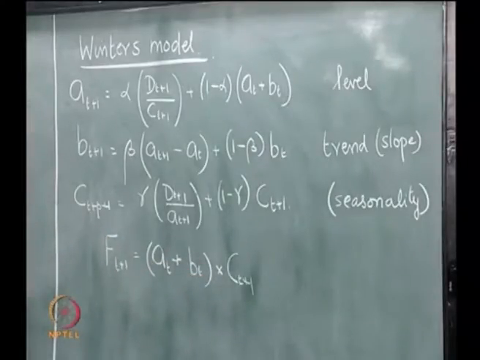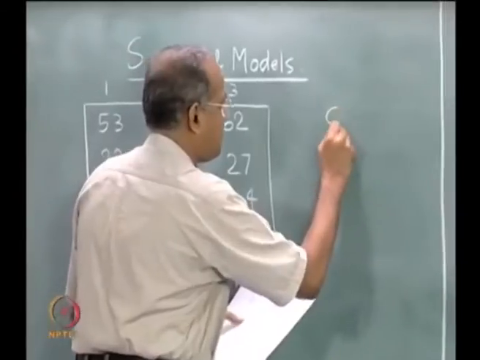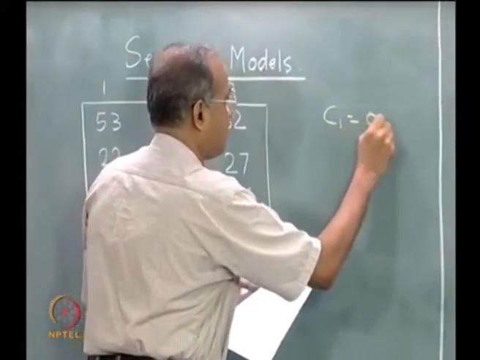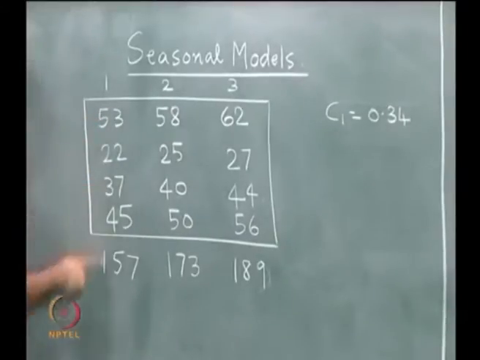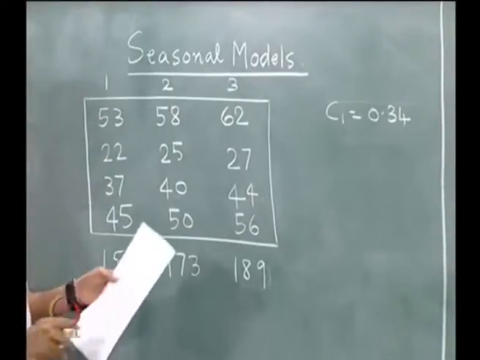So, what we will do now is we will try and show some computations and explain how we do the calculations for the Winters model. So, let us take the same example and do that. In order to do this, we also need to do some initialization. So, we will assume C1 to be equal to 0.34, which actually is 53 divided by 157.